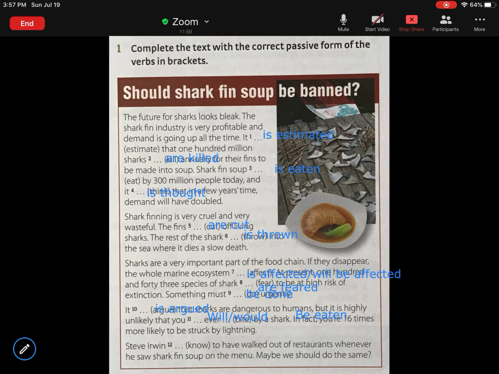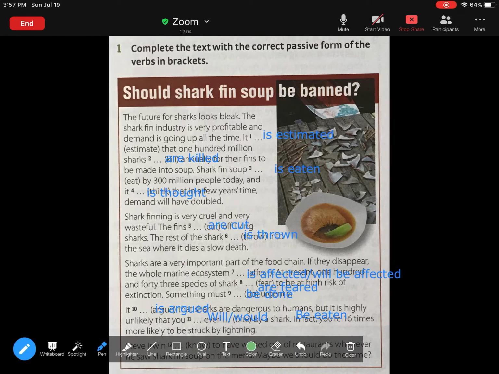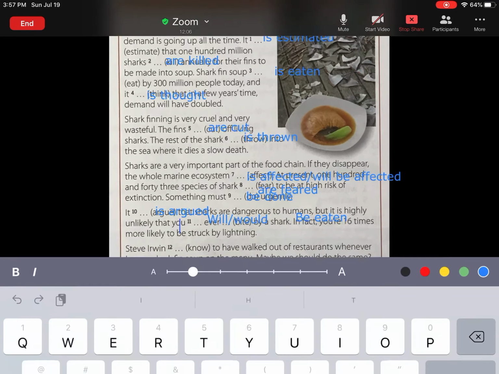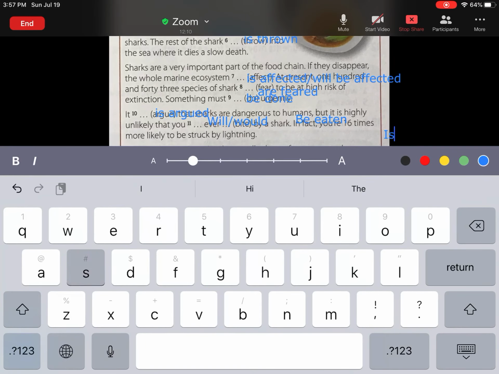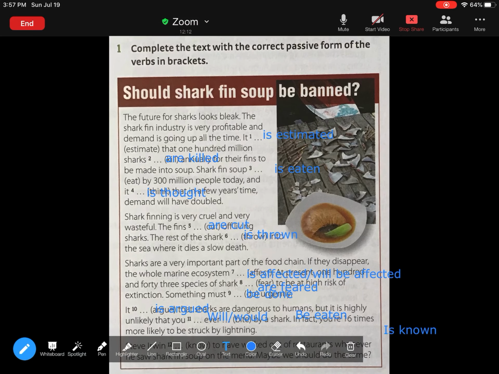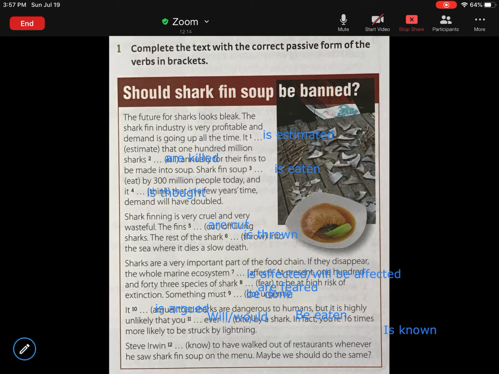Okay, Steve Irwin is known. I'm gonna put it here. Is known to have walked out of restaurants whenever he saw shark fin soup on the menu. Maybe we should do the same, right?